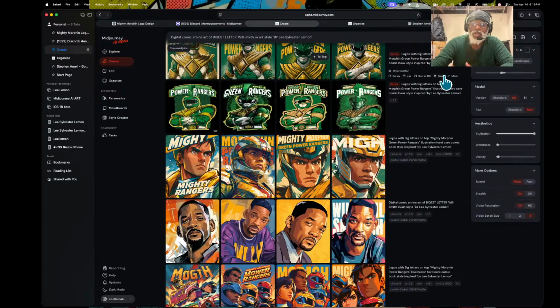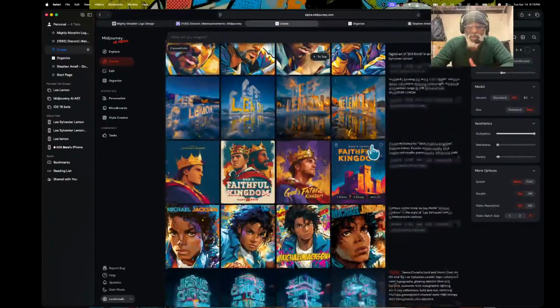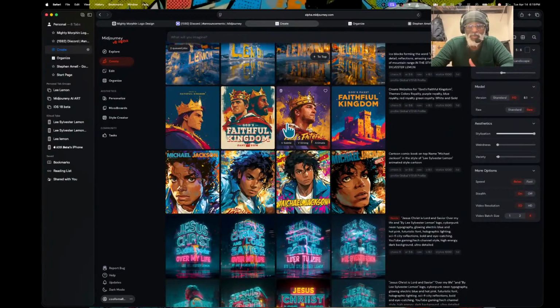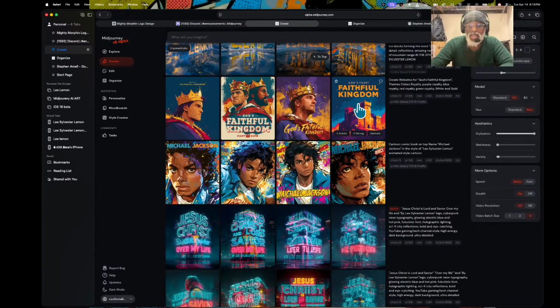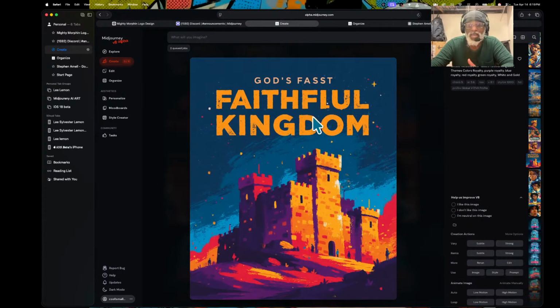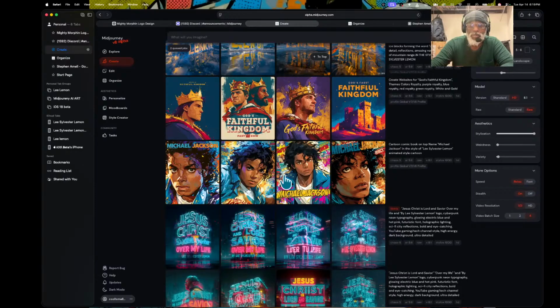Right here, with V8, I would turn off personal style, and I did turn off personal style on half of these. You can see half of these did not come out what I wanted. But this one came out really good, and God faithful came out really well right here. This one I didn't know what's up. This is how you know it's V7 on Golden. So I might have to stay away from the personal style.